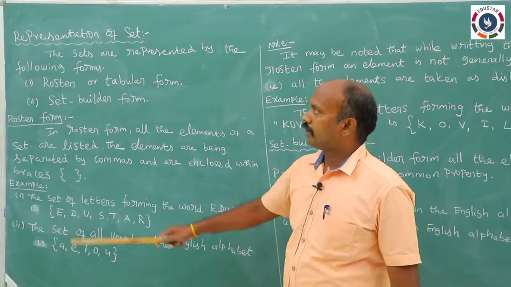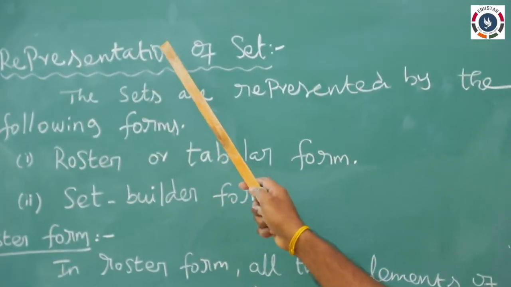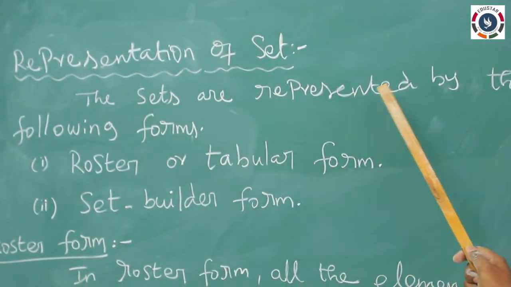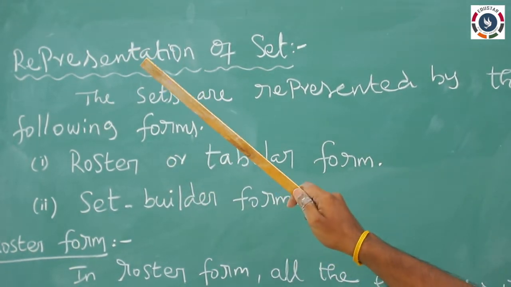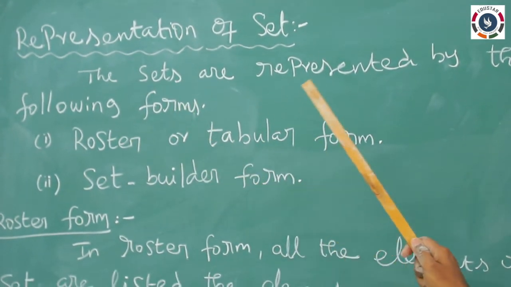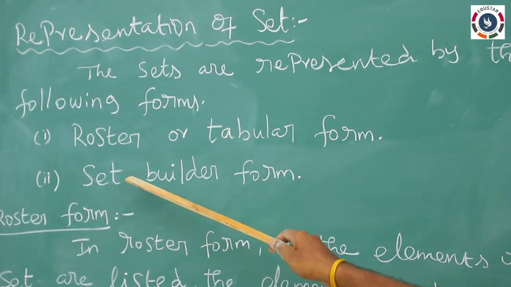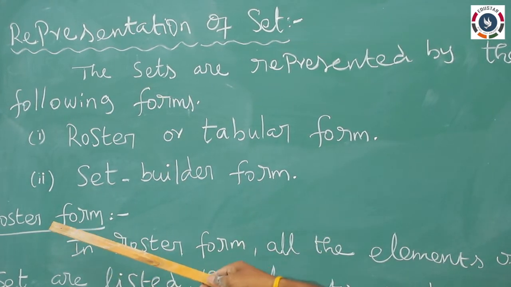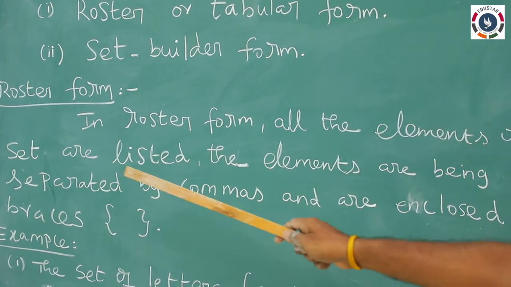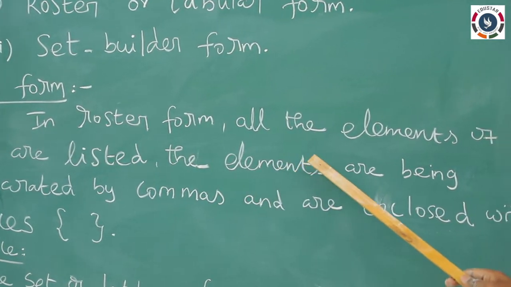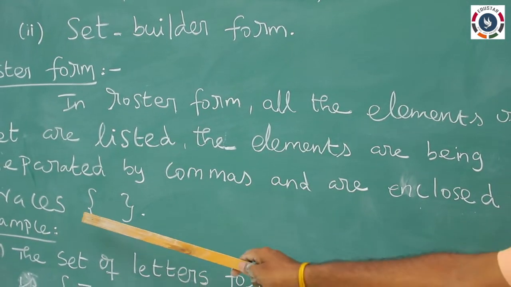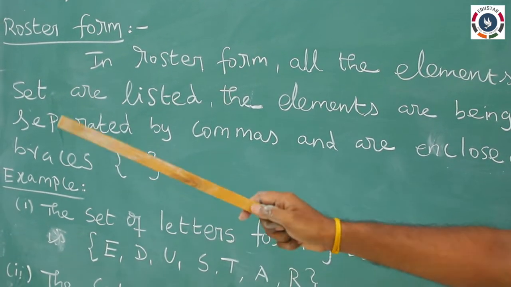Okay. Next we go to representation of set. How to represent the set? The sets are represented by two forms. The first one is roster form or tabular form. The second one is set builder form. So, coming to the roster form. In the roster form, all the elements of a set are listed. The elements are separated by commas and are enclosed within the brace, that is the set bracket.